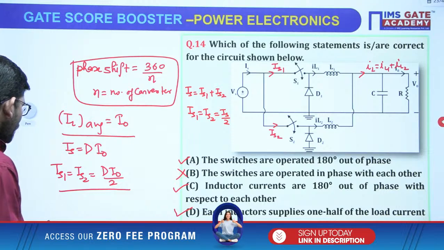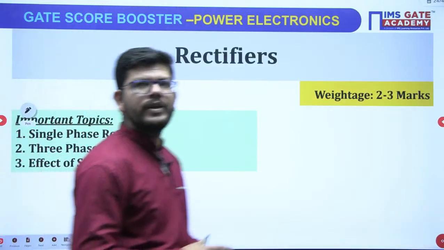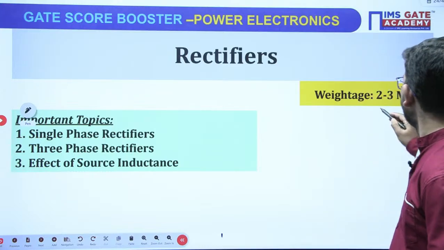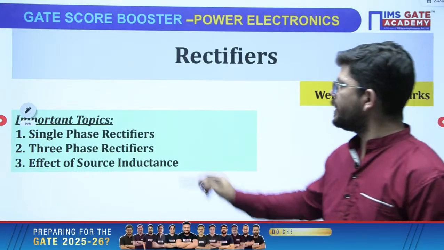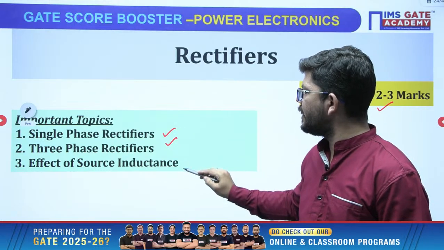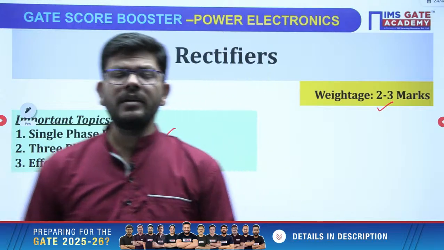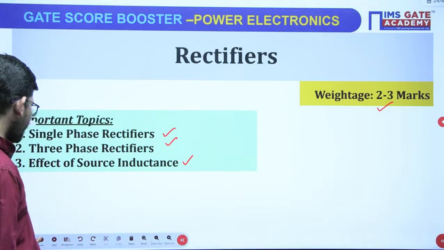Now, enough of this DC to DC converter. Now we are moving into rectifiers, okay? So for rectifiers, the weightage is 2 to 3 marks, an important topic. Single phase, 3-phase rectifiers and the effect of source inductance are the important topics from this chapter, okay? Let us start the questions.